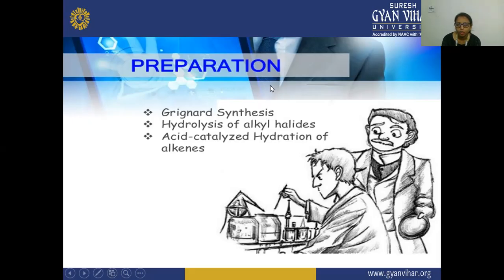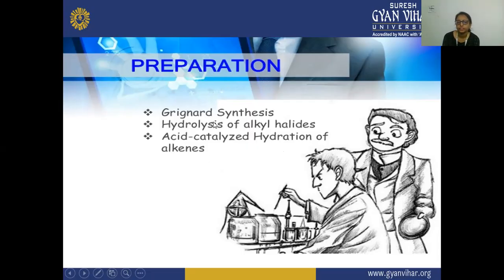So the methods of preparation of alcohol, how alcohols are prepared. Firstly, it is the Grignard synthesis. Secondly, is your hydrolysis of alkyl halide. Thirdly, it is your acid catalyzed hydration of alkene. So the first is your Grignard.